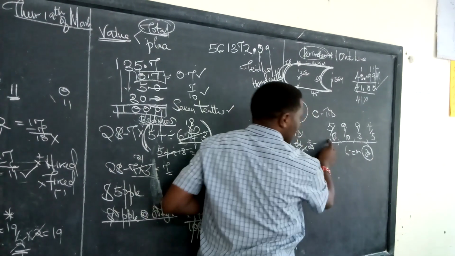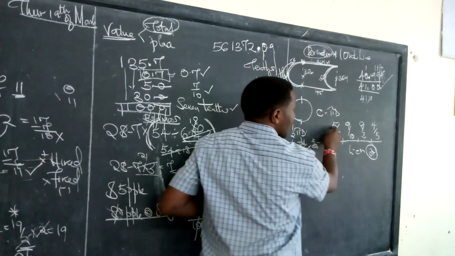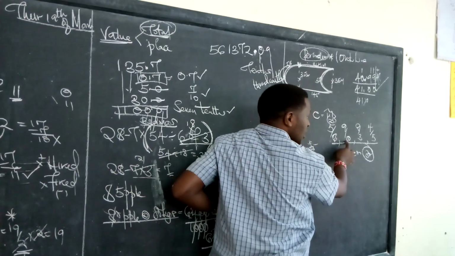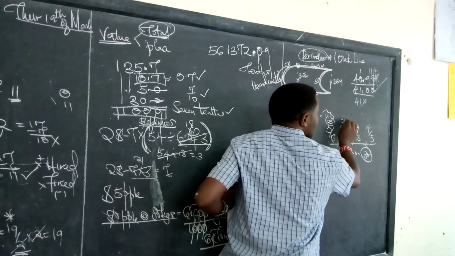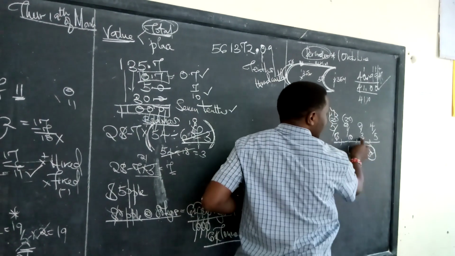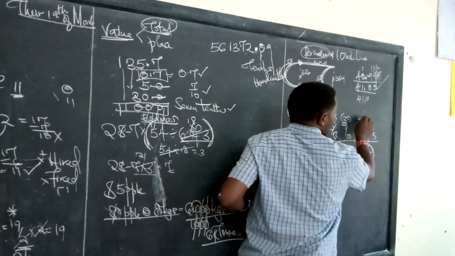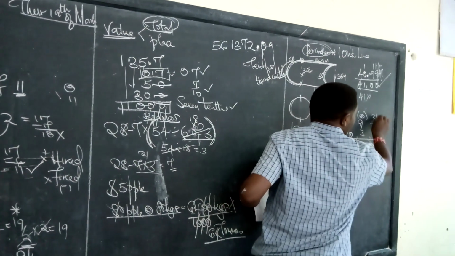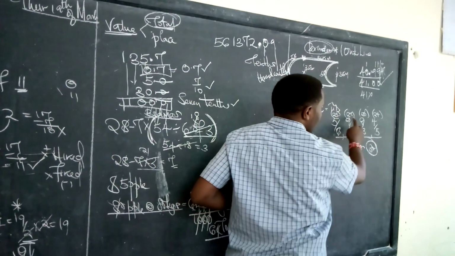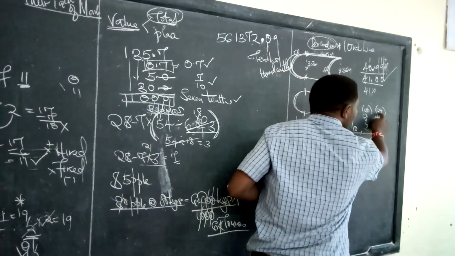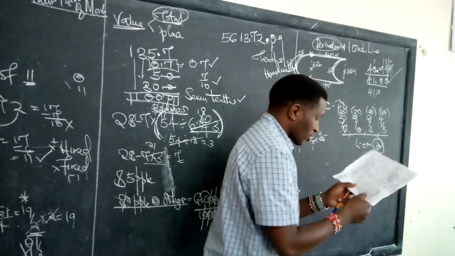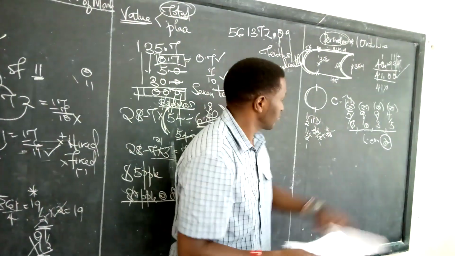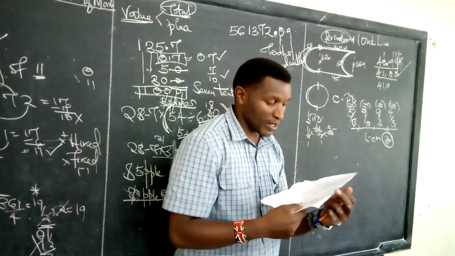Simple. 30 divided by 6, 5. 5 times 5 gives you 25. 30 divided by 10, 3. 3 times 9, 27. 30 divided by 3, 10. 10 times 2, 20. 30 divided by 5, 6. 6 times 4, 24. Now, using 25, 27, 20, and 24, arrange your fractions from the largest to the smallest. Very short. I believe every one of you can be able to do that.